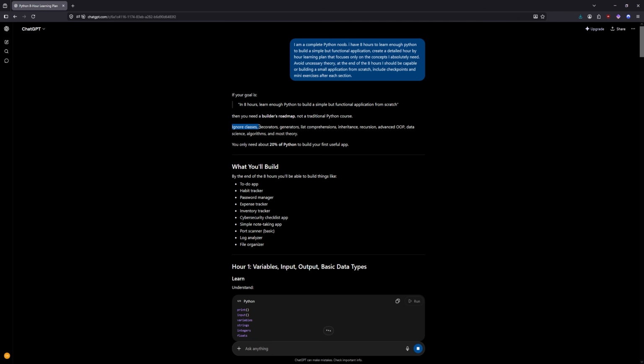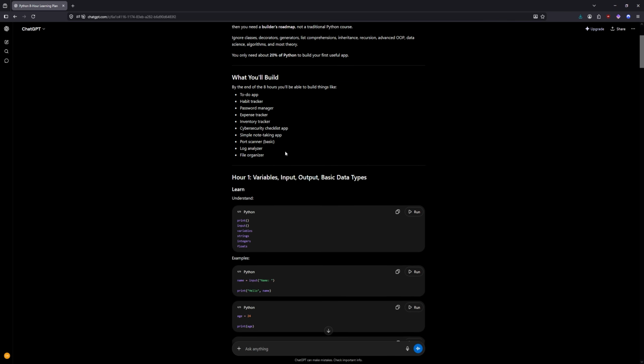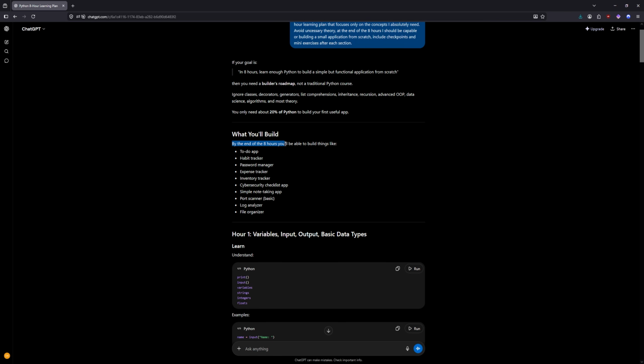Okay, so we're ignoring classes, decorators, generators, list comprehensions, inheritance, recursion, advanced OOP, data science, algorithms, and most theory. You only need about 20% of Python to build your first useful app. What you'll build: by the end of the 8 hours, you'll be able to build things like a to-do app, habit tracker, password manager, expense tracker, inventory tracker, cybersecurity checklist app, simple note-taking app, port scanner, log analyzer, file organizer.